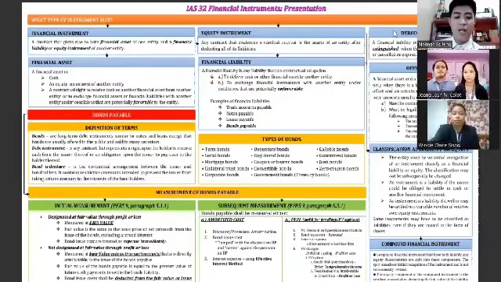According to PFRS 9, paragraph 5.1.1, the initial measurement of bonds payable is either designated at fair value through profit or loss, or not designated at fair value through profit or loss. If designated at fair value through profit or loss, it shall be measured at the fair value of the bonds. The fair value is the same as the issue price or net proceeds from the issue of the bonds, and the bond issue costs are treated as expense immediately. On the other side, bonds payable not designated at fair value through profit or loss shall be measured at fair value minus transaction costs that are directly attributable to the issue of the bonds payable.